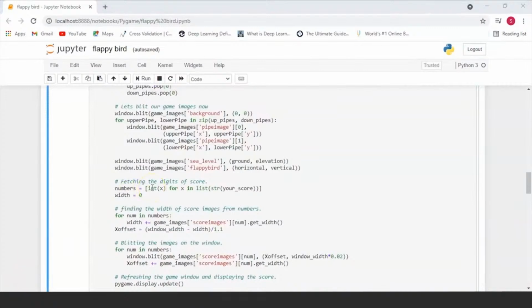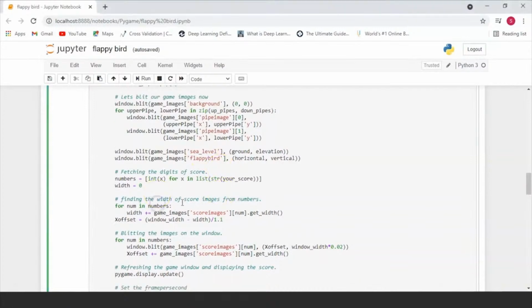So now we're basically going to start building our Pygame window. So first we're going to be putting the image all throughout the screen. We're going to be rendering the up pipe and down pipe at the respective positions on the screen. And then we're going to be putting the sea level and the bird on the screen.